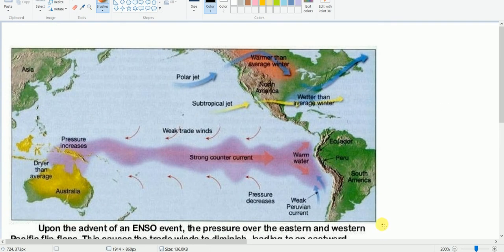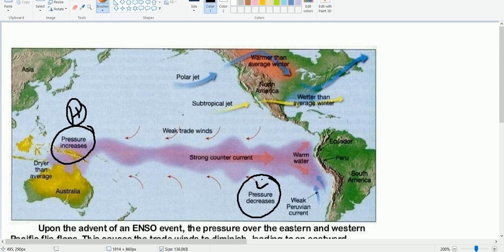So this is the abnormal condition. Just see here. In certain years, maybe after every 3 years or 5 years or 7 years, the pressure conditions change. Instead of low pressure here, we find high pressure over the eastern Indian Ocean, and here we find low pressure over the eastern southern Pacific Ocean.